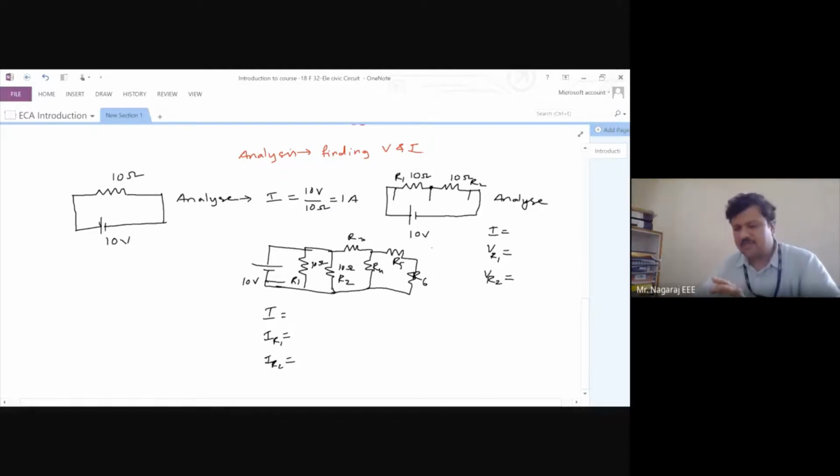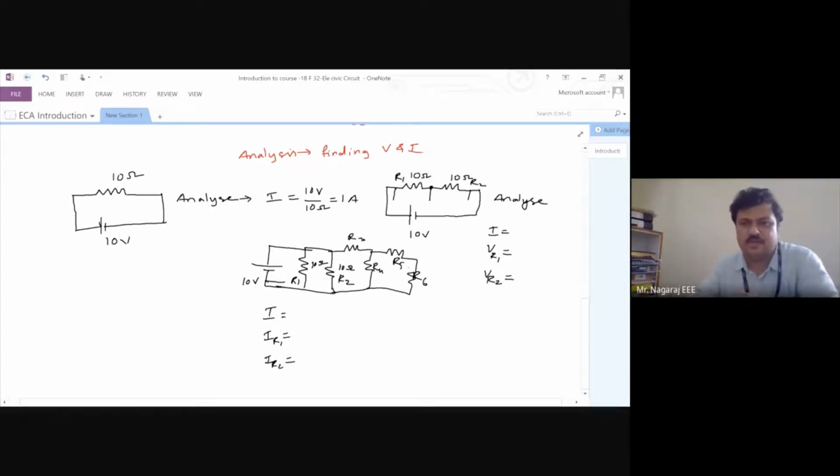So circuit analysis becomes more complex every time a new element gets added. For that, we need circuit reduction techniques, circuit transformation techniques, and circuit simplification techniques. We will be studying all these in this entire course.